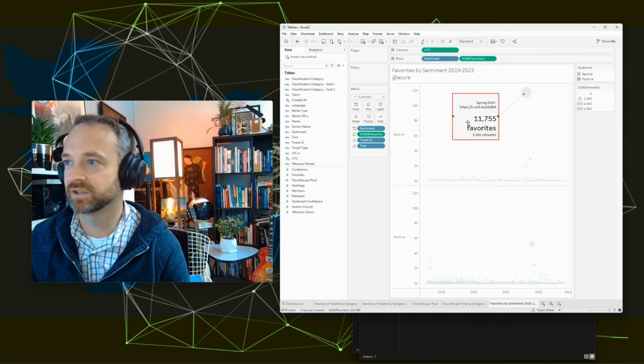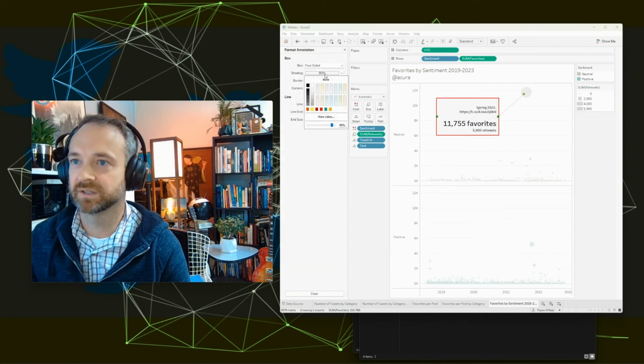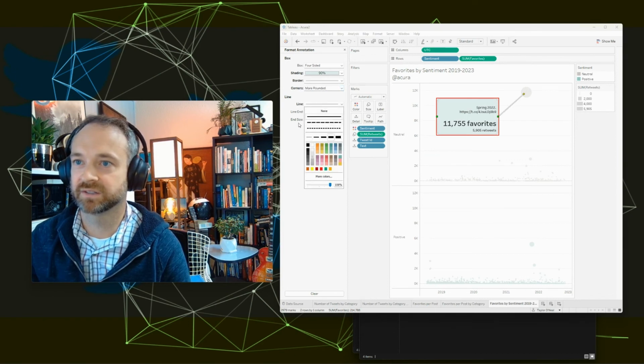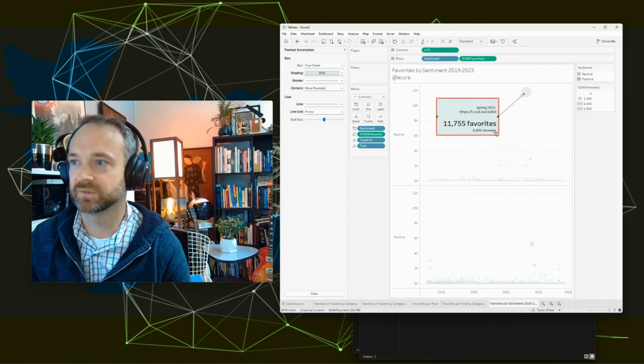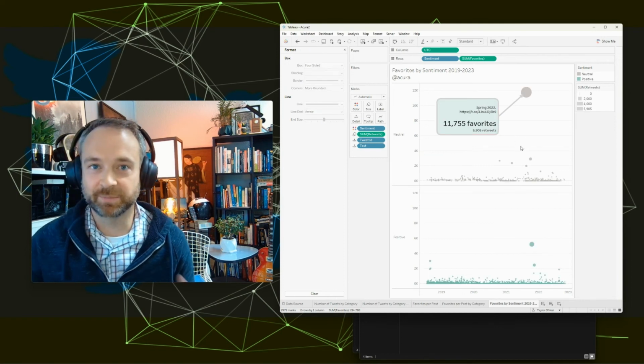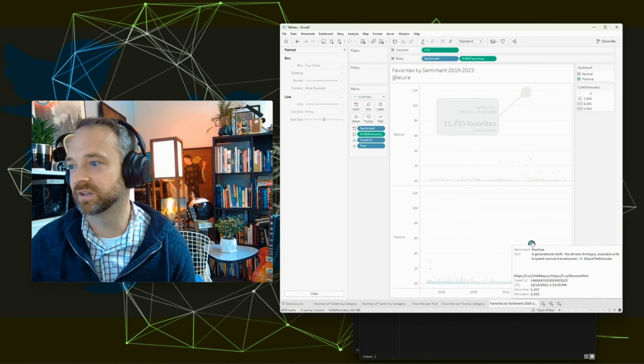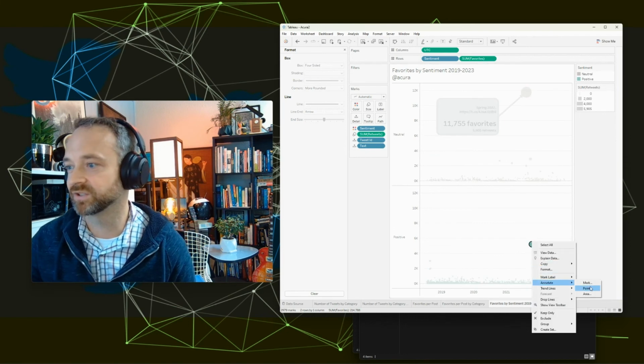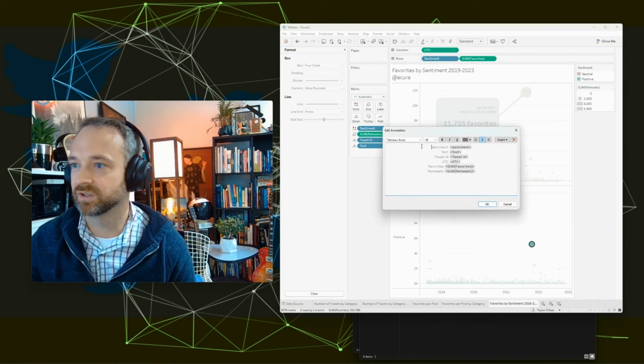So now we have spring 22. We have that. We can format it, change the color, add a border, add some rounded corners, add a line, make a line and an arrow, and there you go. So something's happening, spring 2022. I bet I know what that is. It's probably also this, and we're going to do the text there.